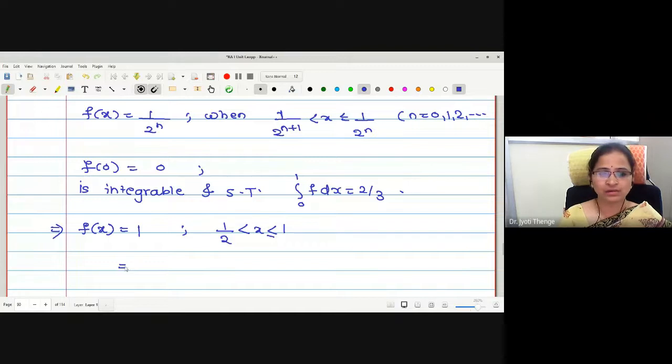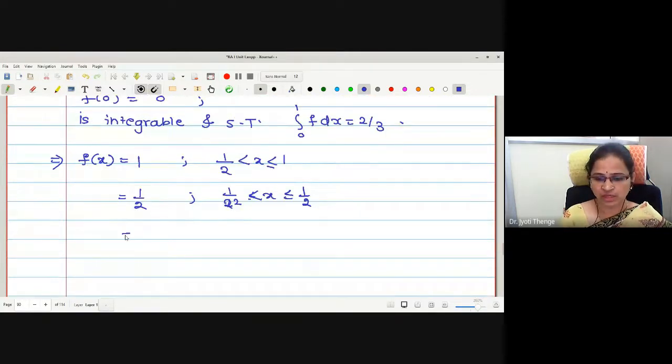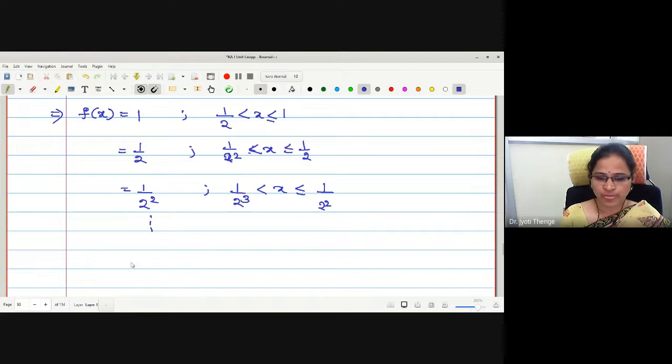For n equals to 1, this is 1 by 2, for 1 upon 2 square, that is 4, strictly less than x less than or equal to 1 by 2. Right? Then this is 1 by 2 square, that is 4, no? 1 by 4, for which region? 1 upon 2 cube, strictly less than x less than or equal to 1 upon 2 square. Is that okay? And continue. What is the value? It is 0 for x equal to 0.